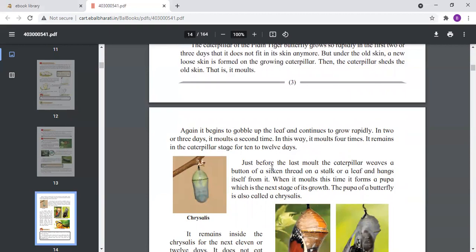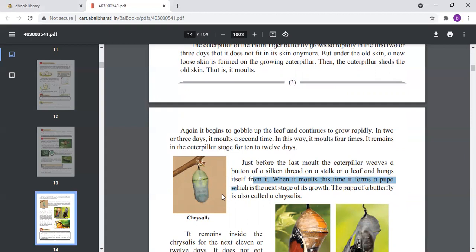Just before the last molt, the caterpillar weaves a button of silken thread on the stalk or leaf and hangs itself from it. So you can see here the picture of the chrysalis. This is called chrysalis. After the last shedding of the skin, the pupa is formed. It is called a pupa or chrysalis, which is hanging on the leaves or sometimes on the stalk or the branch of the tree. This is called pupa, or the other word is chrysalis.